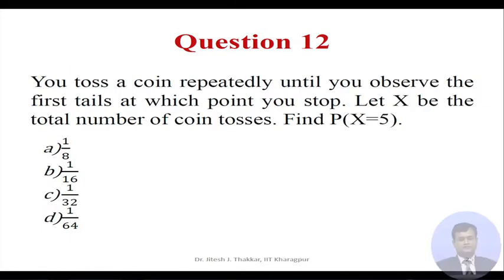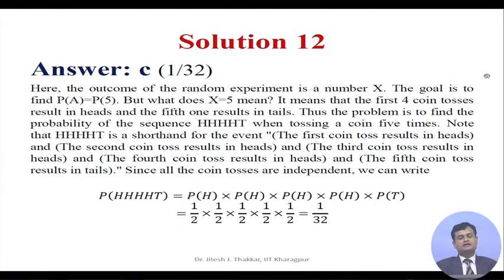Question 12. You toss a coin repeatedly until you observe the first tail, at which point you stop. Let X be the total number of coin tosses. Find probability X is equal to 5. Option A 1 by 8, B 1 by 16, C 1 by 32 and D 1 by 64. The correct answer to question 12 is C, which is 1 by 32. We can see the solution, which is very simple.